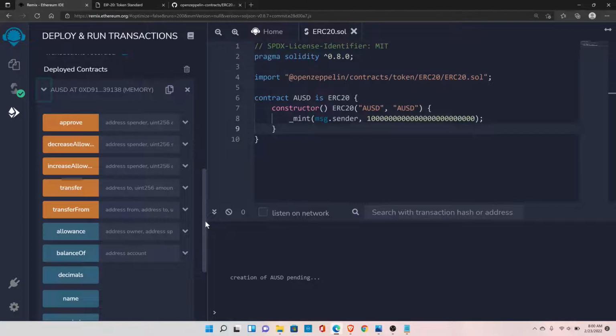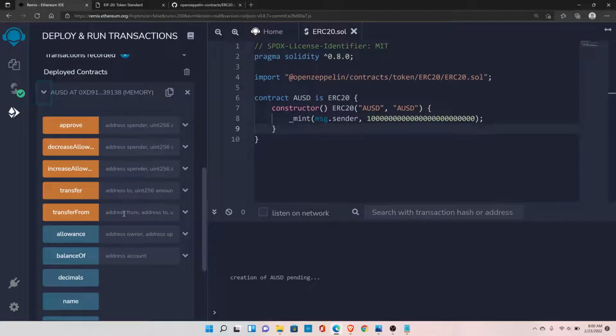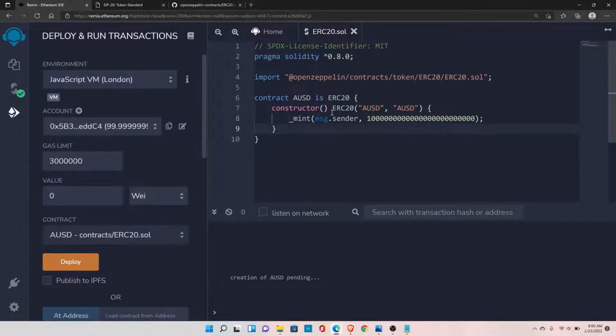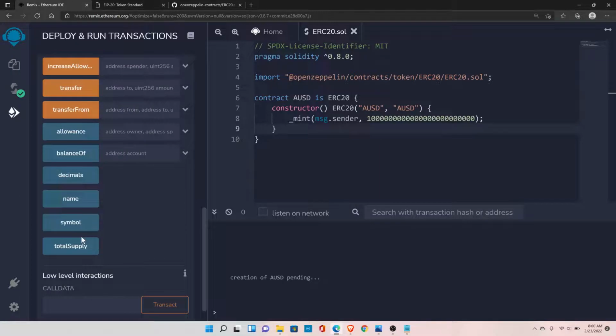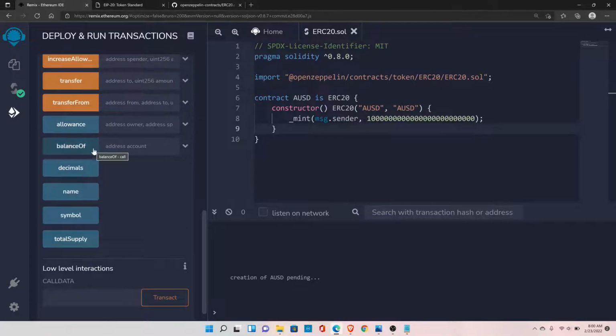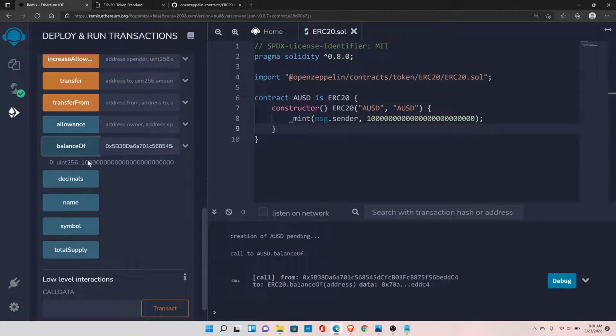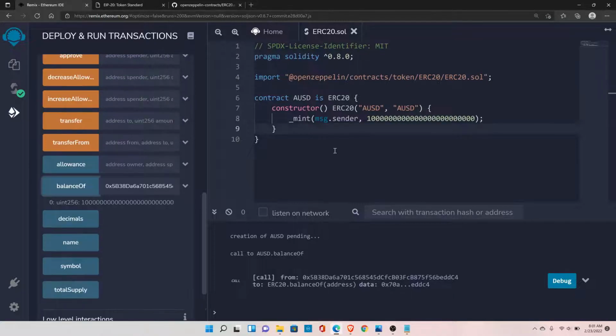So now I can check the balance of my address. Since I called this contract from this address, I should be able to see the balance. So let's look at the balanceOf function, which is part of the ERC20 token standard. This will give us the balance of a specific address. So I want to check the balance of this address. I can click on balanceOf, and you can see these were the number of coins we created and assigned to this person.